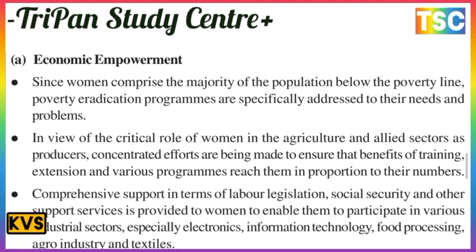Comprehensive support in terms of labor regulations, social security and other support services is provided to women to enable them to participate in various industrial sectors, especially electronics, information technology, food processing, agro industries and textile. This is important here.